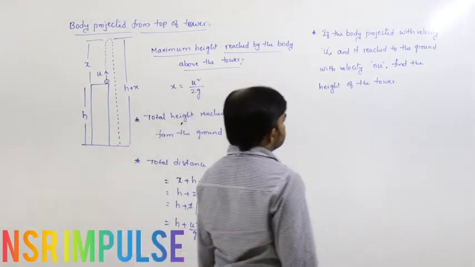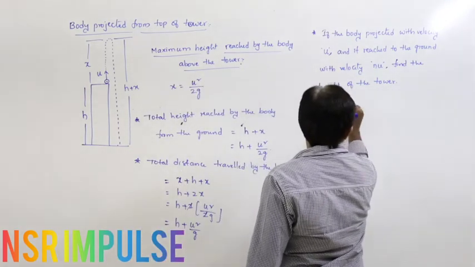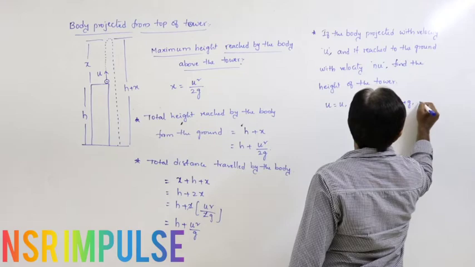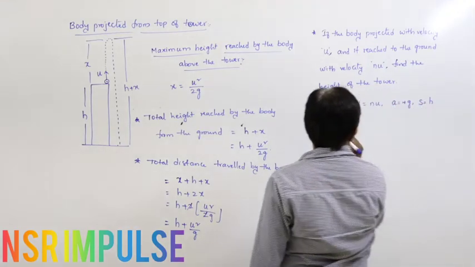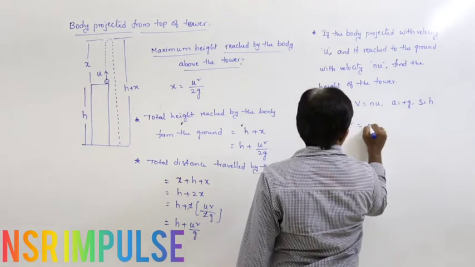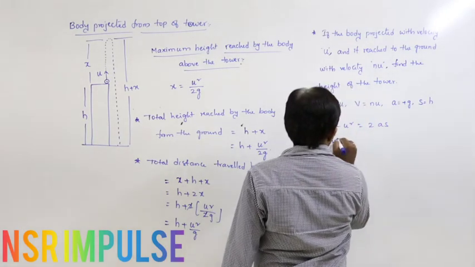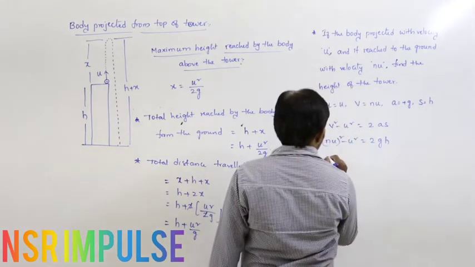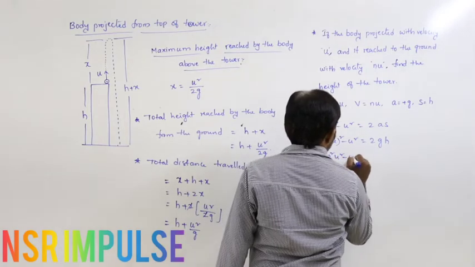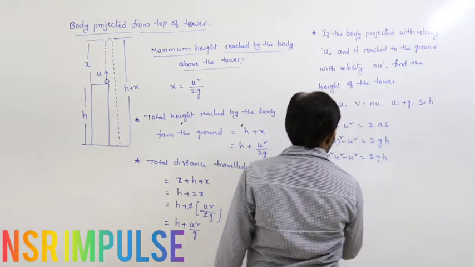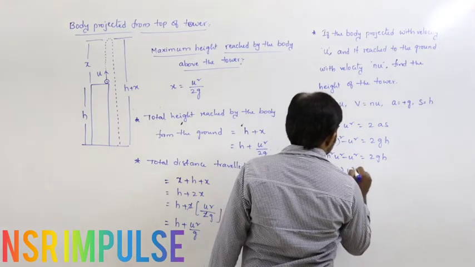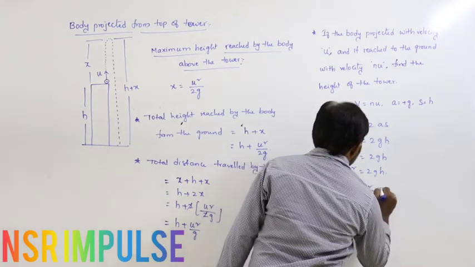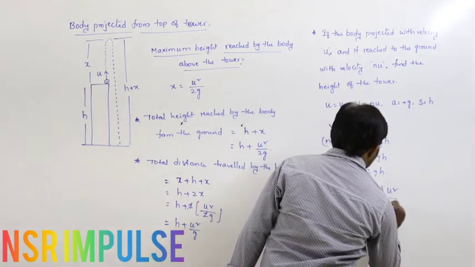So now, velocity of projection is equal to u, final velocity is equal to nu, acceleration is equal to plus g, and the distance we have is h, which we have to calculate. From the equation v square minus u square equals 2as, nu whole square minus u square is equal to 2gh. n square u square minus u square equals 2gh. n square minus 1 into u square is equal to 2gh. Therefore h is equal to n square minus 1 into u square by 2g.